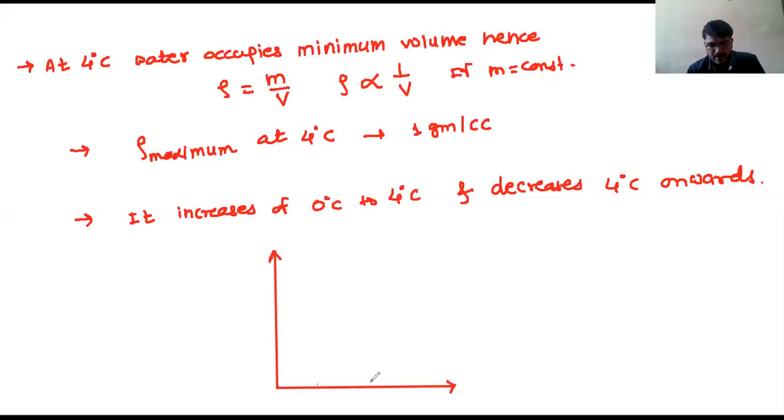I am taking temperature on the x-axis, in degrees Celsius, and density rho for water on the y-axis. So if we plot the graph, you will get a curve like this. Okay, and this is a maximum value.